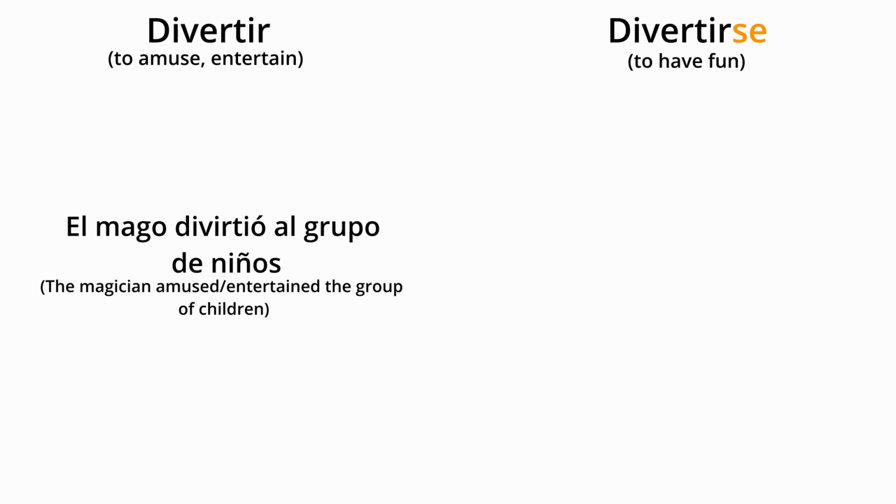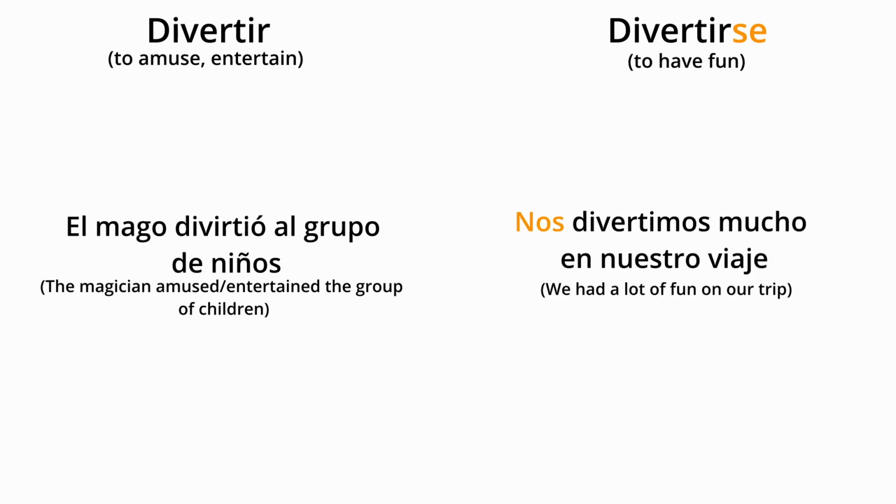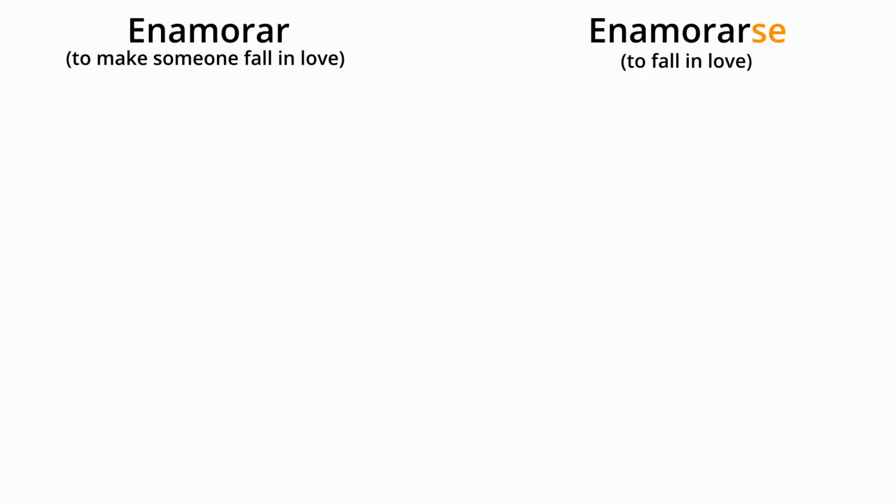Next pair of verbs are divertir and divertirse. Divertir means to amuse, and divertirse means to have fun or to enjoy yourself. For divertir we've got El mago divirtió al grupo de niños, and for divertirse, nos divertimos mucho en nuestro viaje. Next in line are the verbs enamorar and enamorarse. This one is a bit tricky, so bear with me. Enamorar means to make someone fall in love.